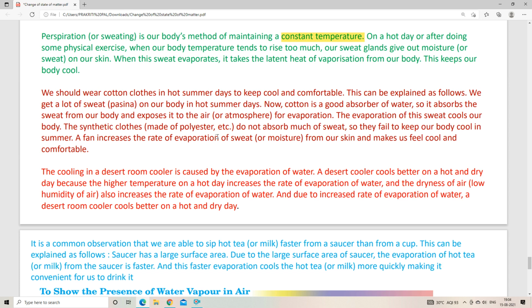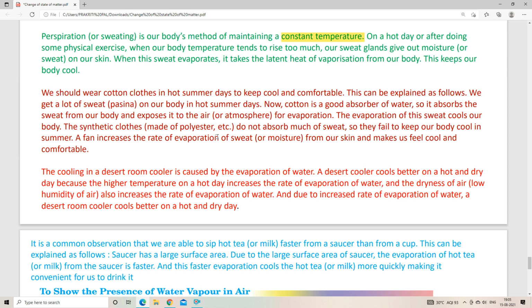But if you wear a synthetic cloth, which is actually made of polyester, you have also learned about esters, right? Polyesters in the chapter, most probably fibers and plastic, right? So you know what polyesters are and how they are used in making synthetic cloths.